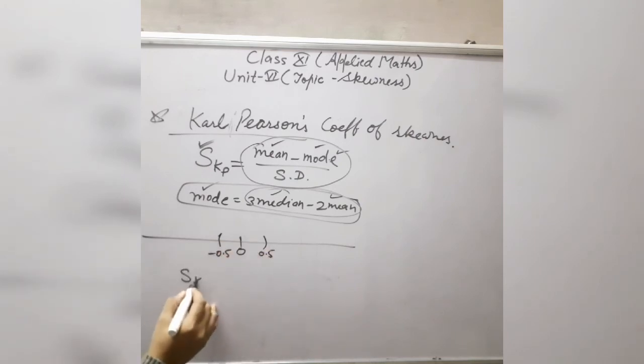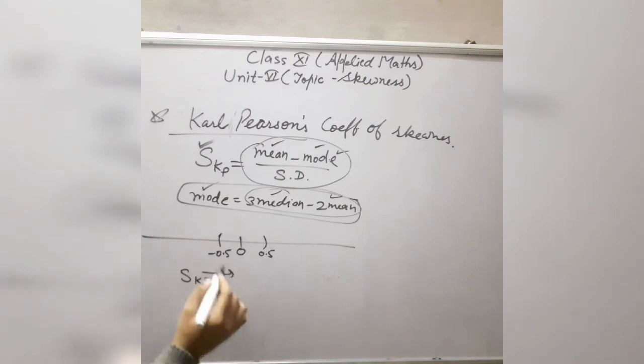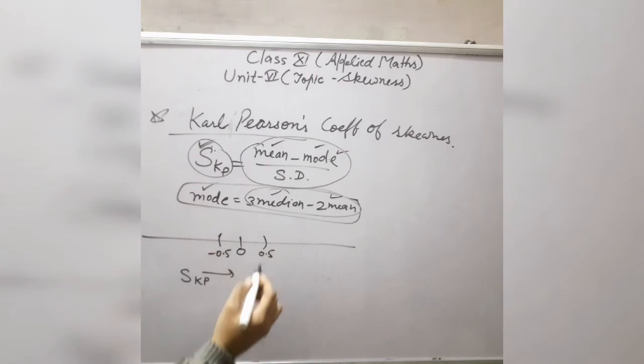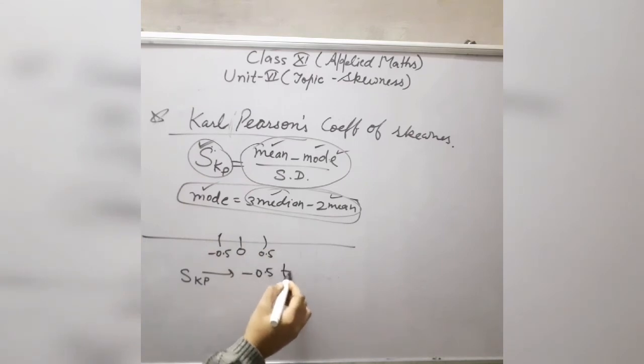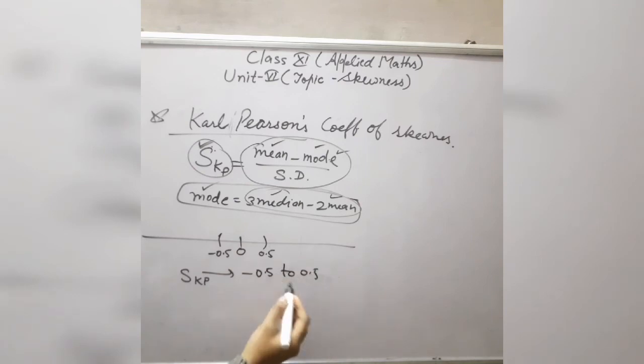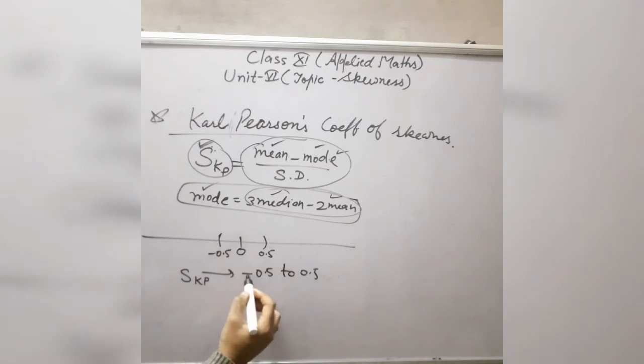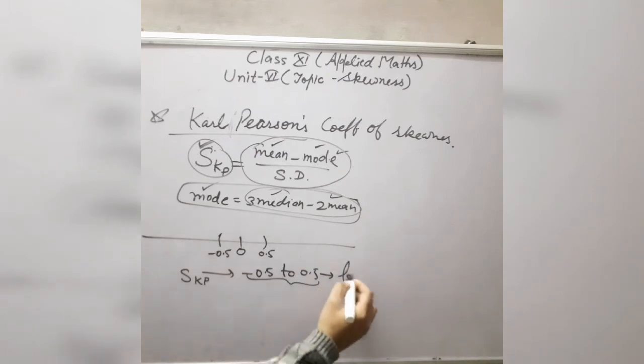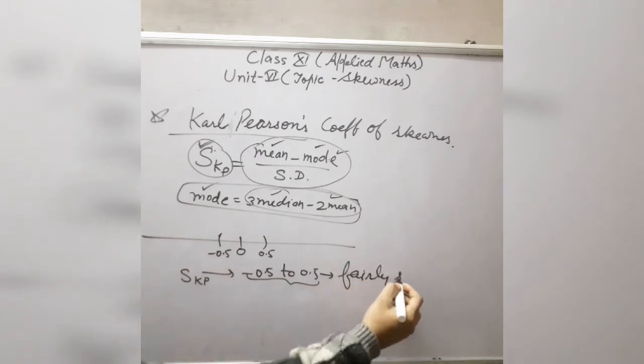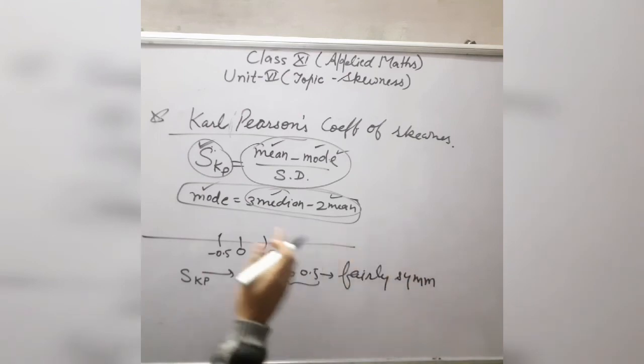If the value of the coefficient SKP lies between minus 0.5 and 0.5, for example minus 0.2 or plus 0.3, such a value lying in this interval, then this data will be fairly symmetrical about the central line.